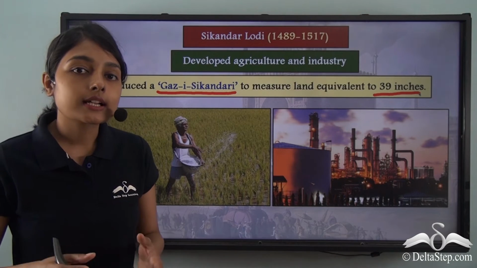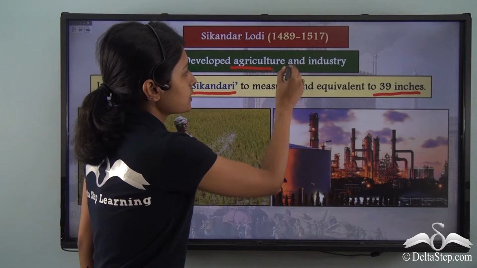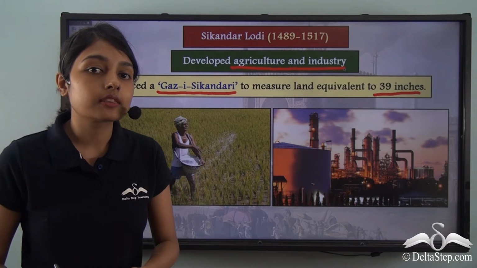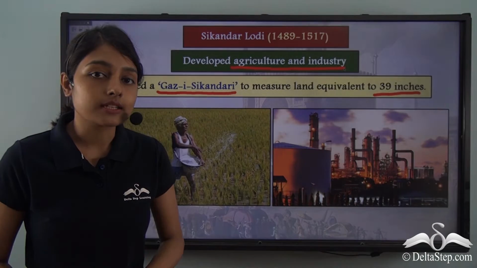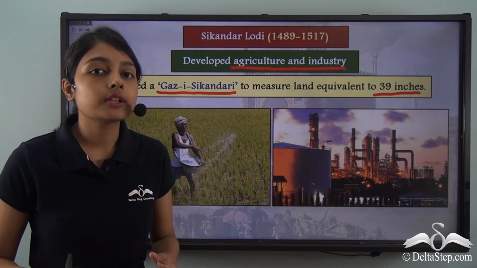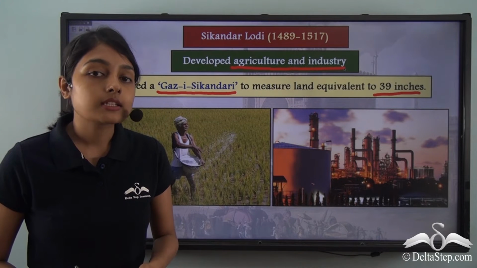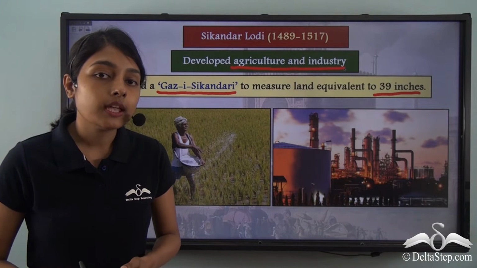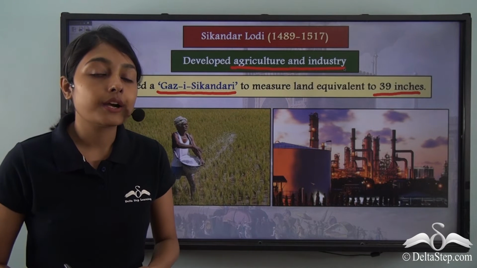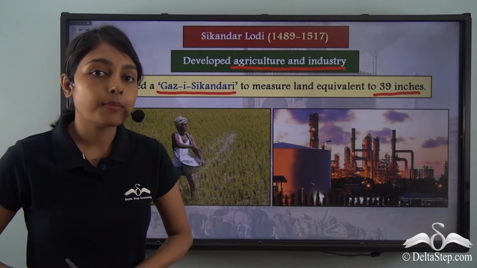During his rule, Sikandar Lodi also committed himself to developing agriculture and industry. In this way, he was further strengthening the rule of the Delhi Sultanate. We should keep in mind that during the Sayyid dynasty, the Delhi Sultanate was losing its power, and under the rule of Sikandar Lodi in the Lodi dynasty, the Delhi Sultanate was again gaining power. It was now able to reassert its power.